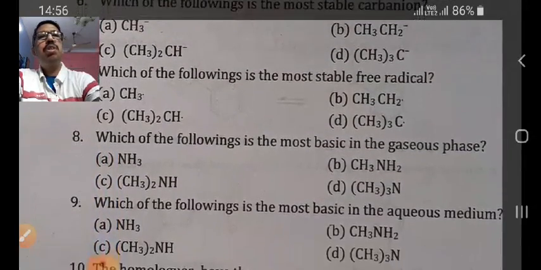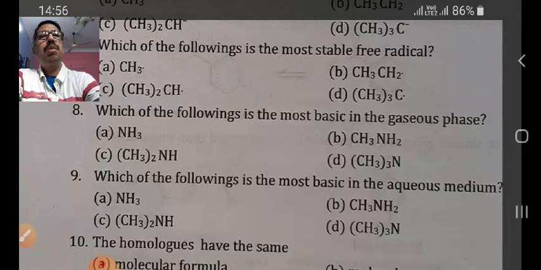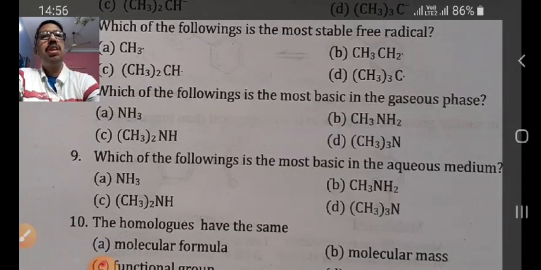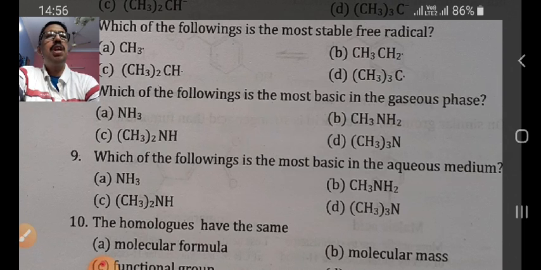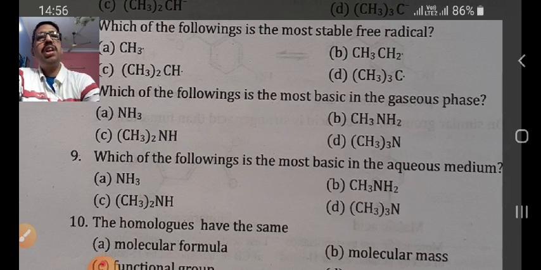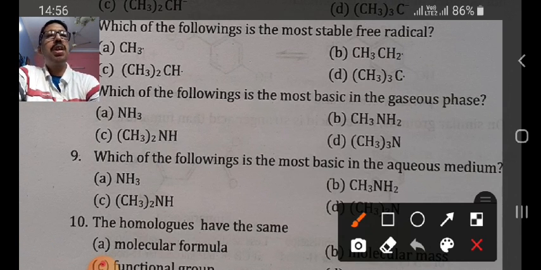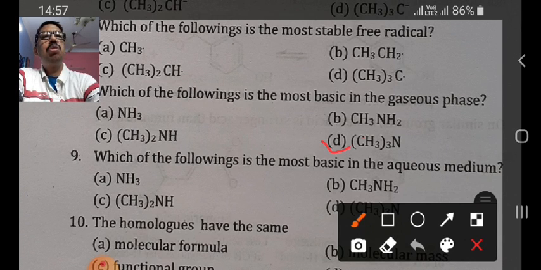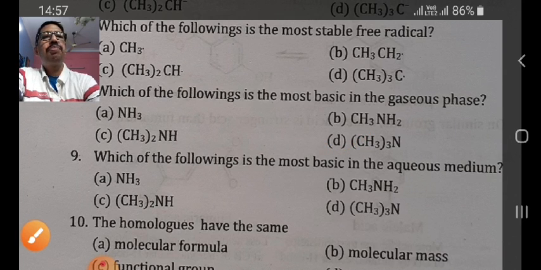Now next question: which of the following is most basic in gaseous phase? Ammonia, methylamine, dimethylamine, or trimethylamine. In the gaseous state, the greater the number of alkyl groups attached to the nitrogen atom, the more the basicity. So option number D will be correct. Now move on to the next question.